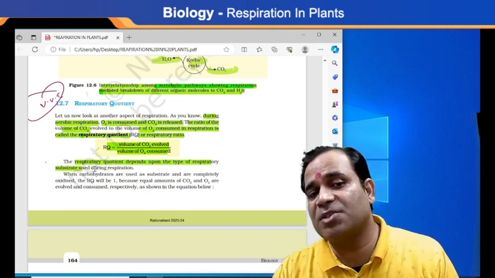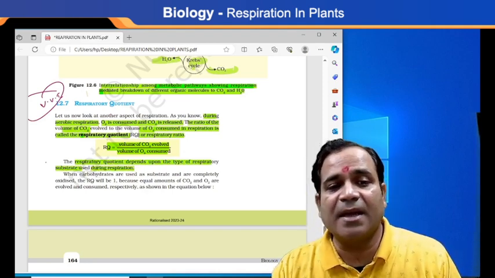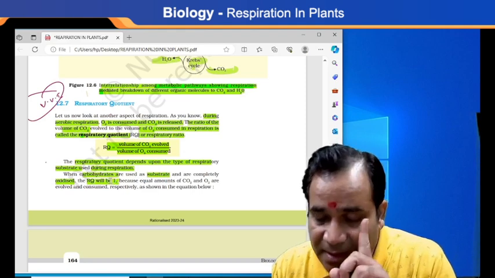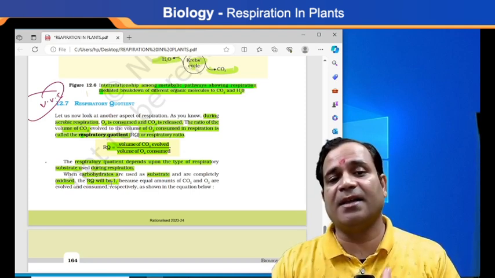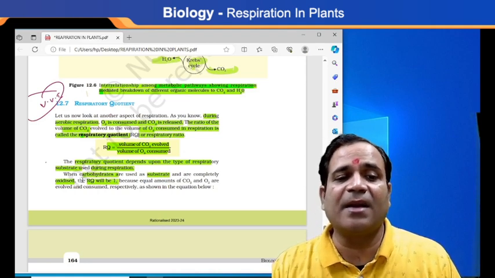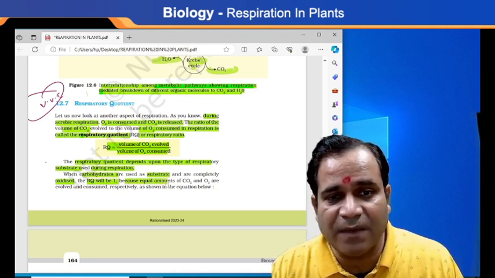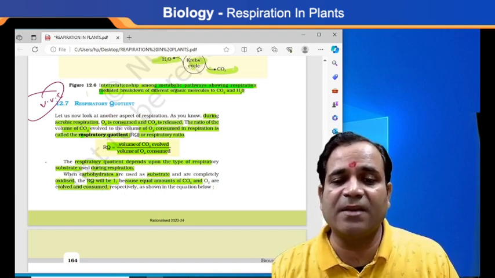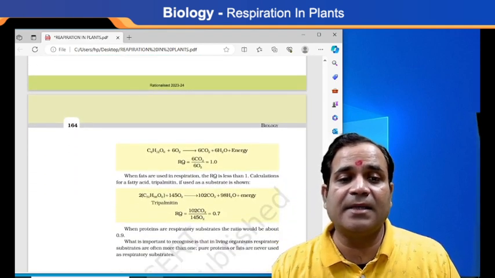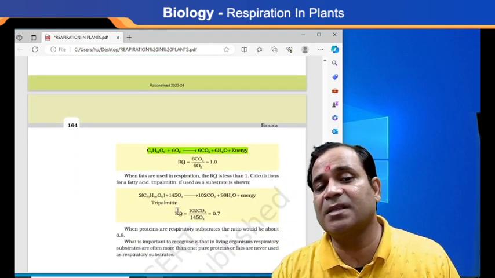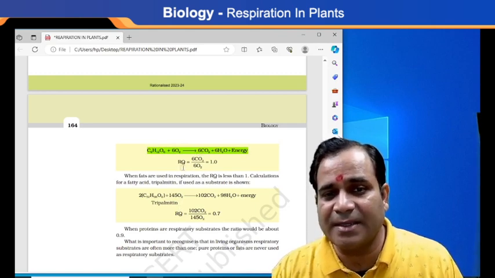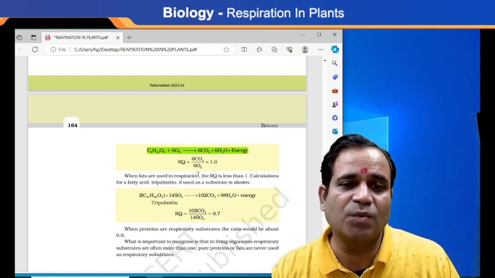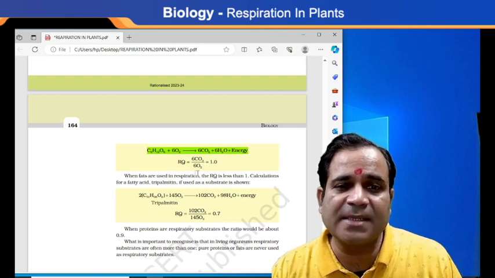So, what respiratory substrates do we get during respiration? Okay. So, when carbohydrates are used as the substrate and completely oxidized, then RQ will be 1, because equal amounts of carbon dioxide and oxygen are evolved and consumed. As shown in the equation below, glucose in the presence of oxygen gives carbon dioxide, water, and energy. So, here the RQ is 6 CO2 divided by 6 O2.